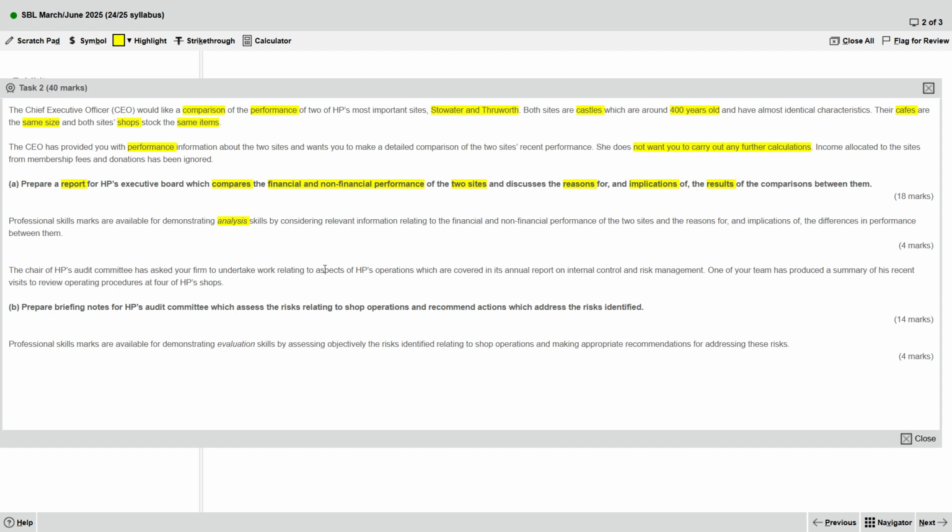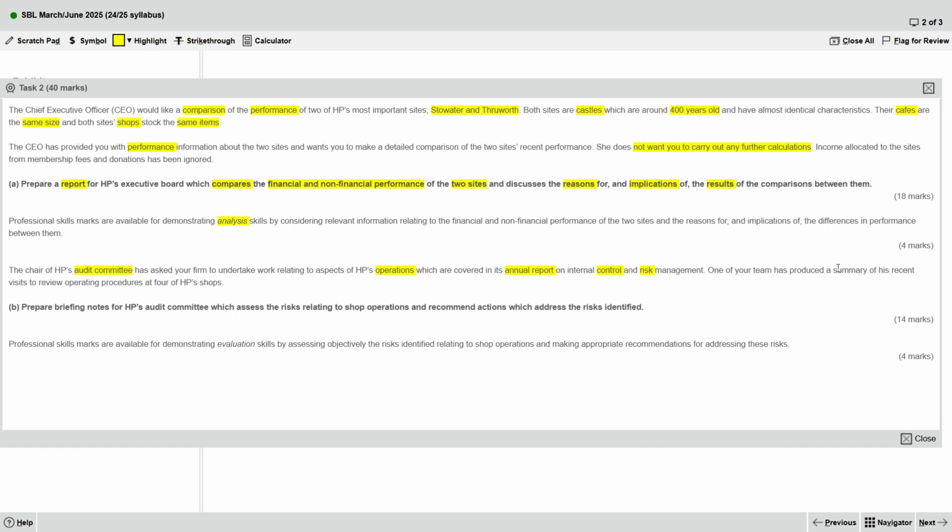The audit committee asks your firm to undertake work relating to HP operations, and then how in the annual report, and then about the control and also risk, like audit.